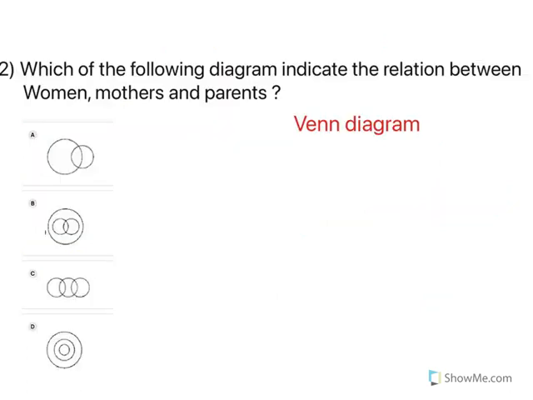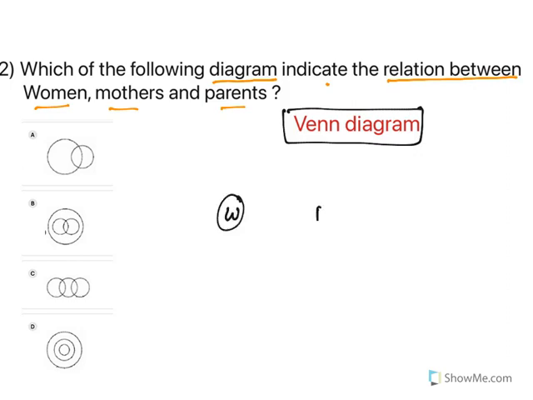Now the next one. Now this type of questions are known as Venn diagrams. There will be diagrams and you need to find out what the relationship is. Let me read the question and you will understand. Which of the following diagrams indicates the relationship between women, mothers, parents? So three subgroups are given: women, mothers, parents, and their relation should be portrayed with the help of these diagrams. So three groups are there, so there should be three diagrammatic representations.